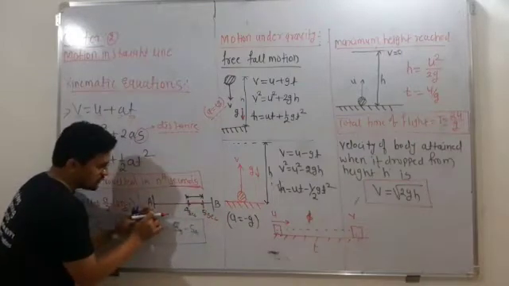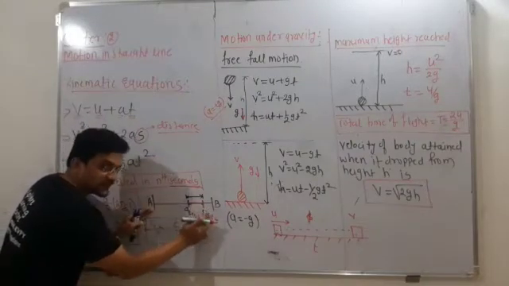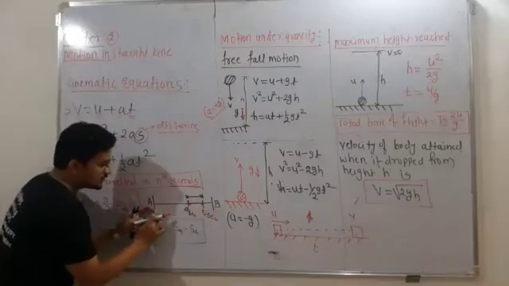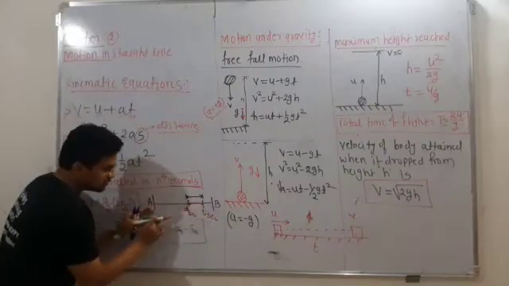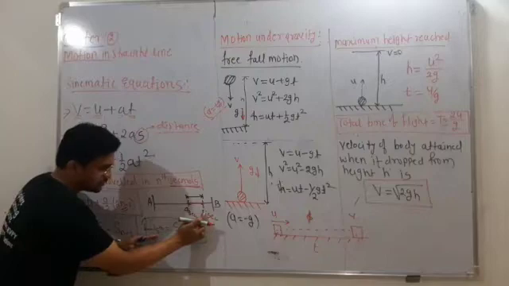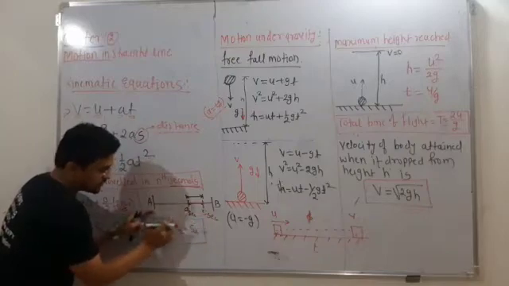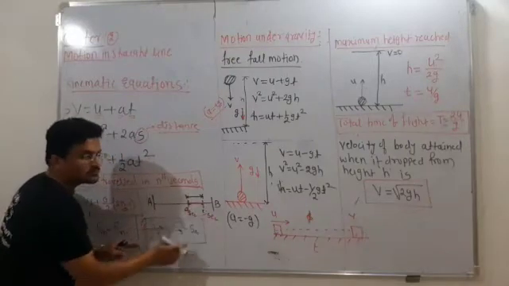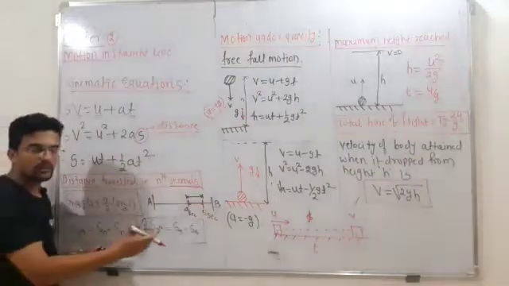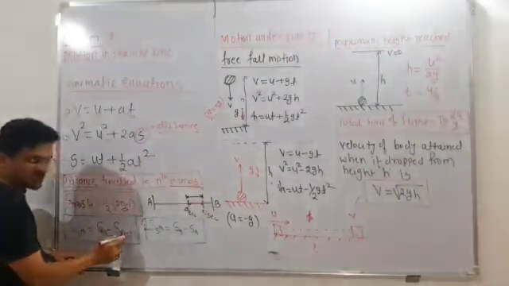So it is the distance covered from the start to the 5th second minus the distance covered from the start to the 4th second. So the distance is S 5th minus S 4th. How does S 4th come? It becomes 5 minus 1, that is 4.